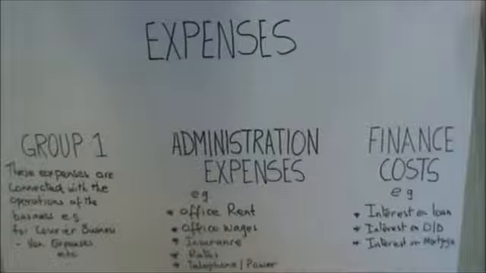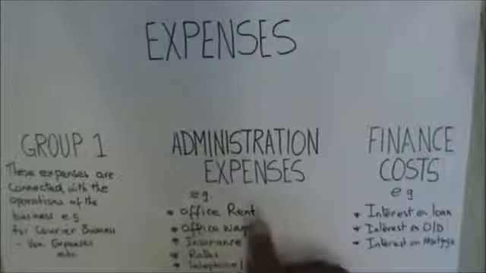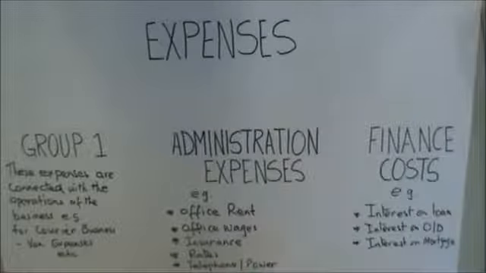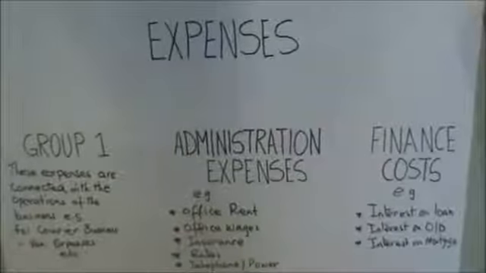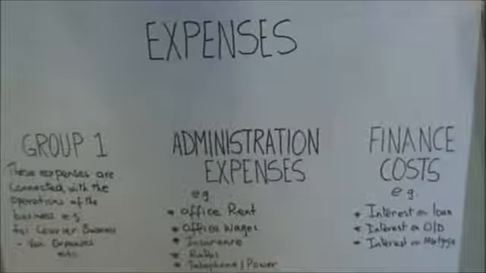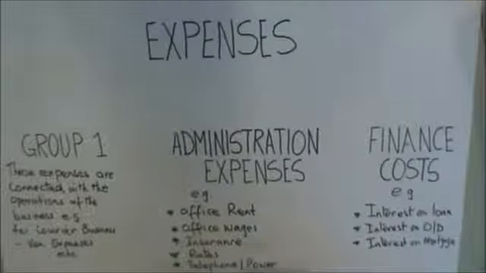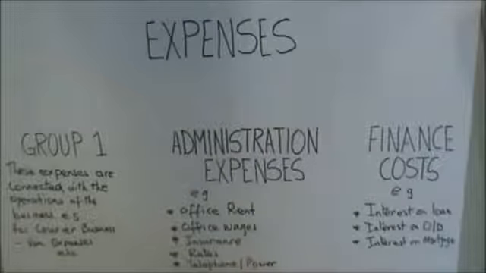Sometimes the business has to pay rates, so that's an administration expense. Telephone and power is another administration expense. And there'll be more as you learn and gain confidence.